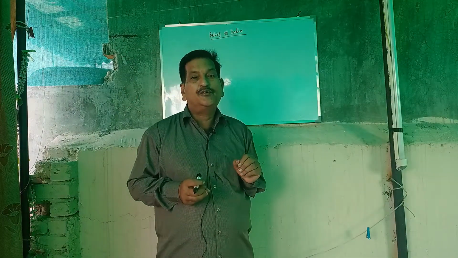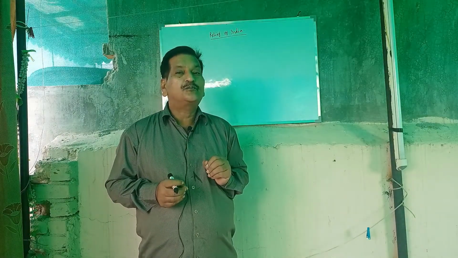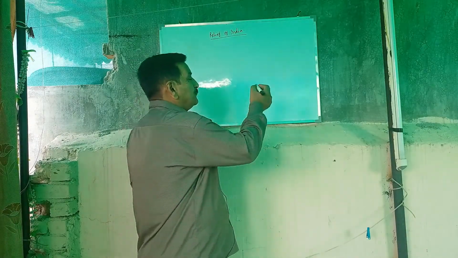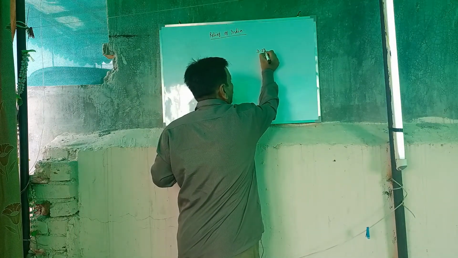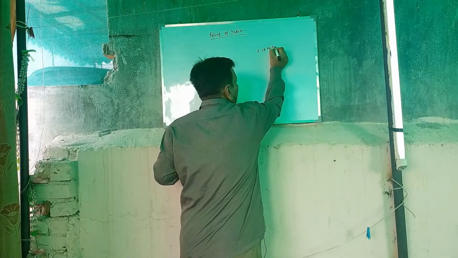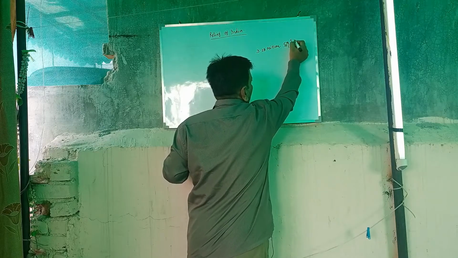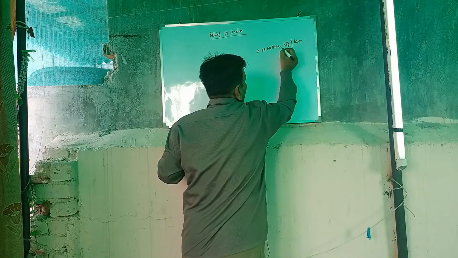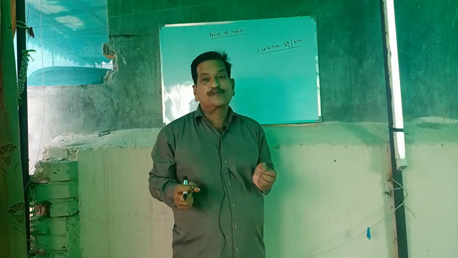India, as you know, is a very vast country comprising 3.28 million square kilometers, consisting of various types of land features.